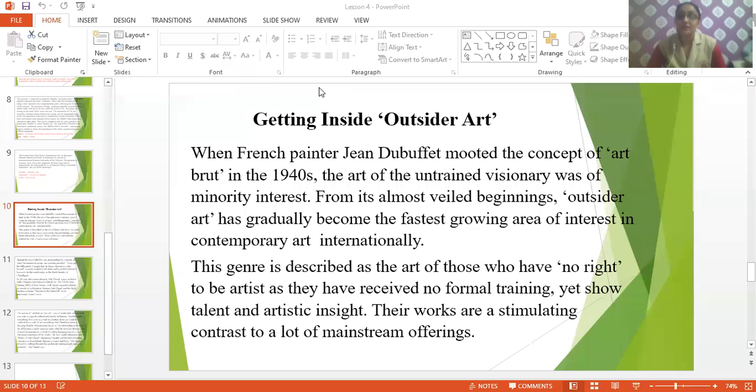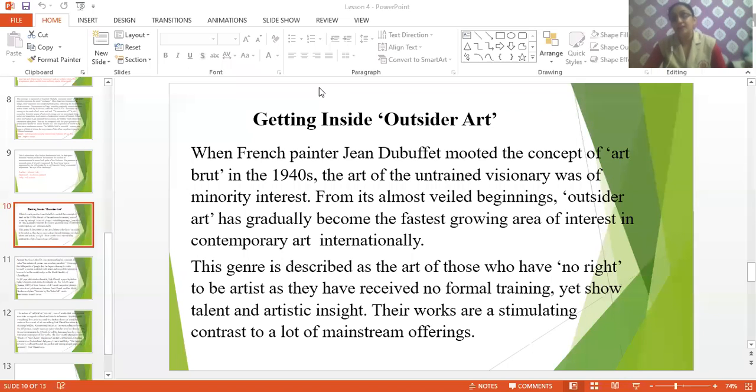These outsider artists used to create things on their own. They didn't get any training from anywhere. They didn't go to any school, no formal training, nothing. So whatever they are doing is because of their creative mind.